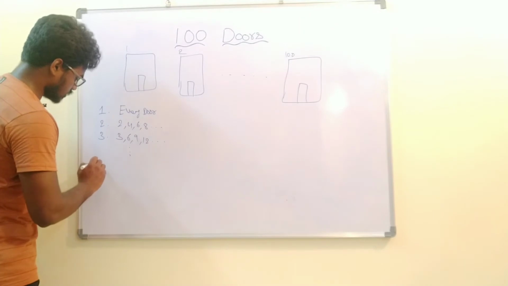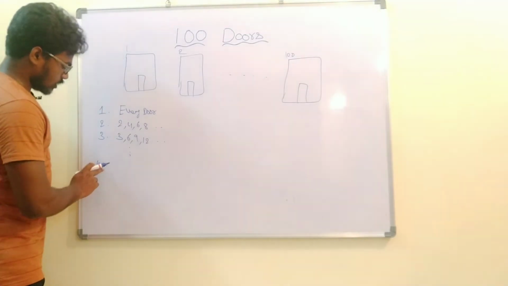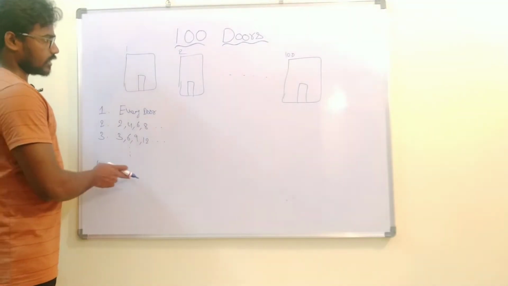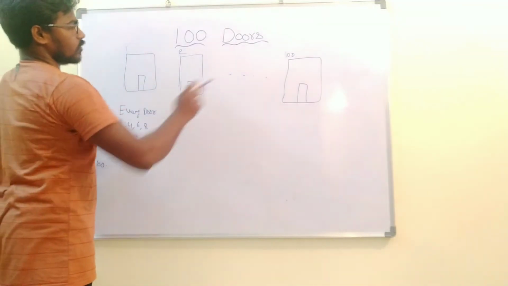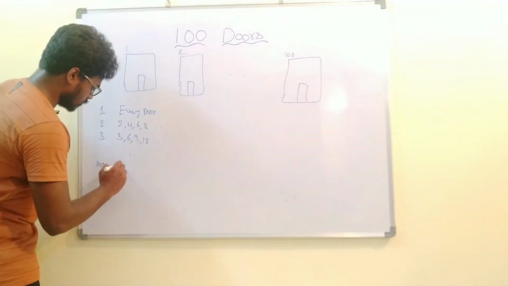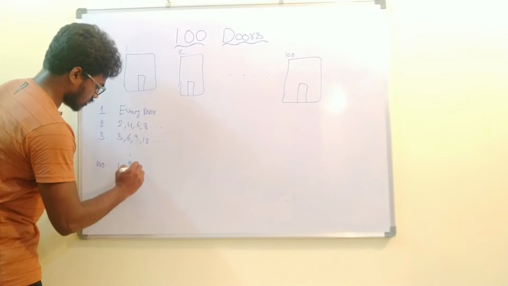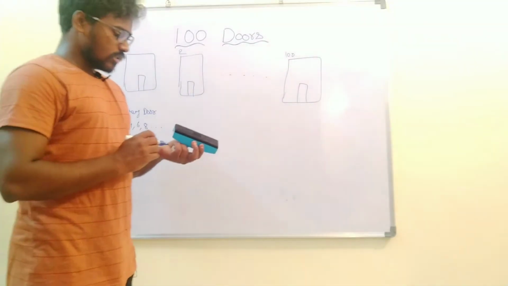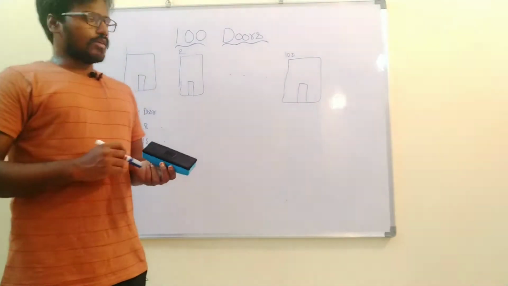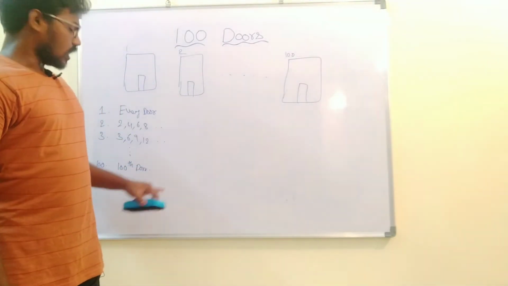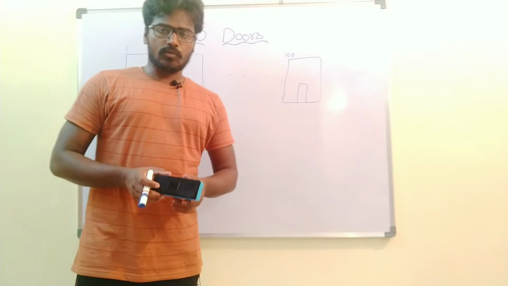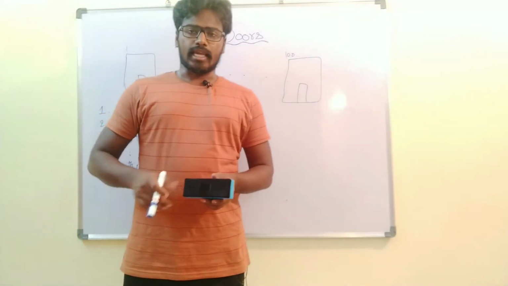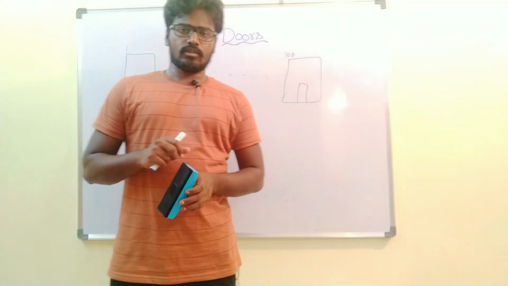So the last round is 100, and in this you need to toggle multiples of 100, every 100th door. We have only 1 to 100, so we will be toggling the 100th door in the 100th round. So the question here is, after toggling the doors up to 100 rounds, what number of doors will be opened at the end of the 100th round?